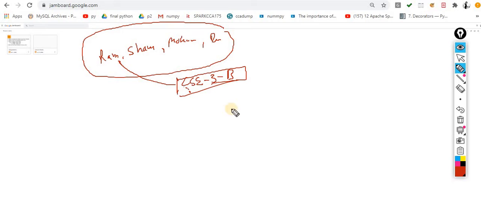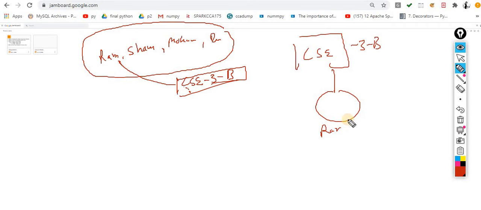Suppose CSC is a class called 3rd B, and here one object is Ram. Ram has its own attributes: its age, its father name, its mother name, its marks.